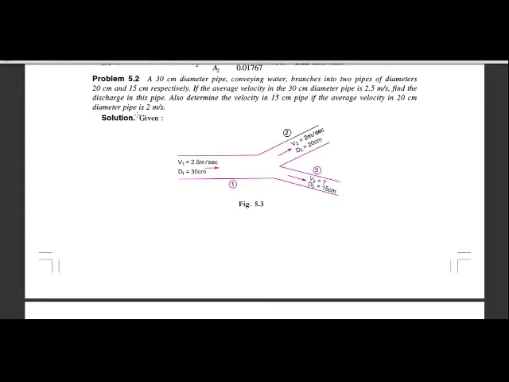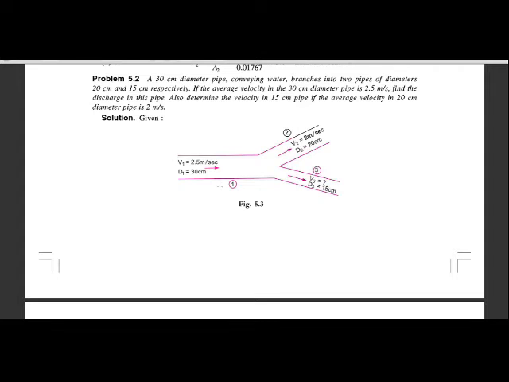Also determine the velocity in the 15 centimeter pipe if the average velocity in the 20 centimeter diameter pipe is 2 meter per second. Okay, so what they have given in the example: a simple pipe branches into two pipes. The diameters of the branched pipes are 20 centimeter and 15 centimeter, and the diameter of the main pipe is 30 centimeter.